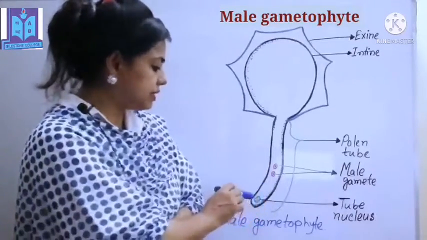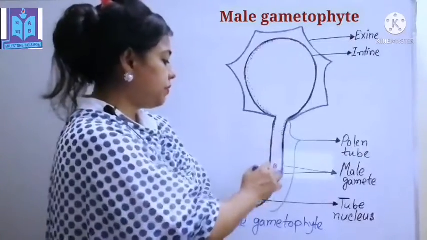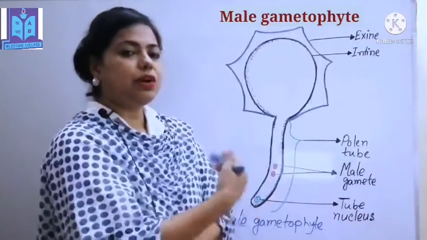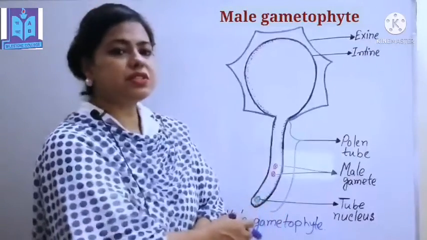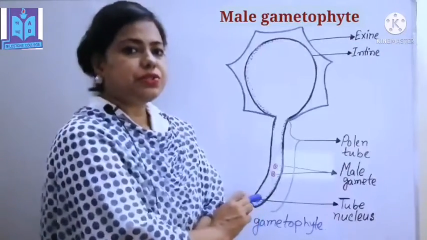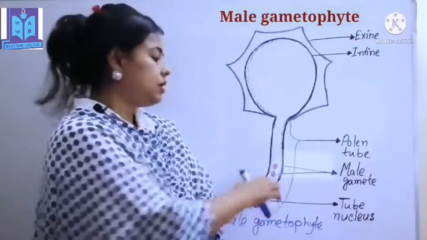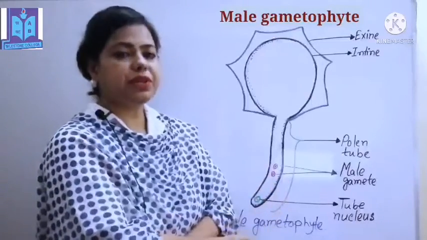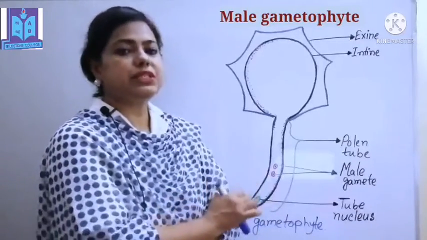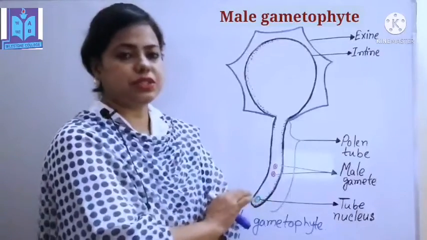On the board you can see this tube nucleus produces a pollen tube for the male gamete and always stays at the tip of the pollen tube. During fertilization, this tube nucleus melts down and throws the male gamete into the embryo sac. So, this tube nucleus never participates in fertilization but helps fertilization.